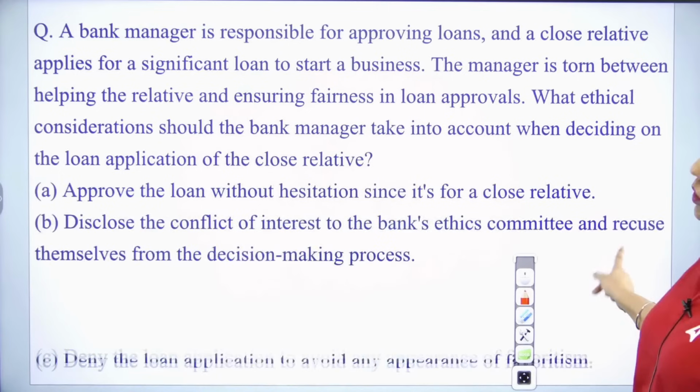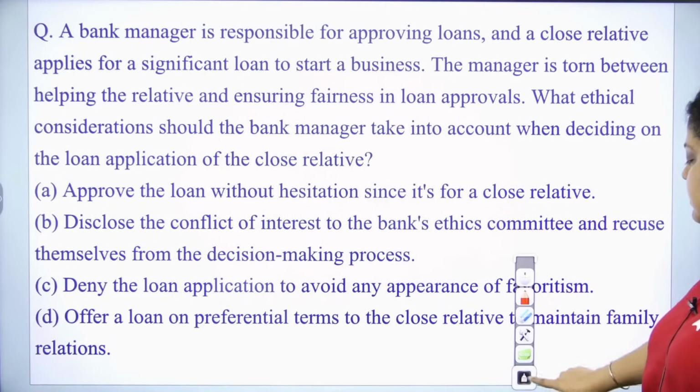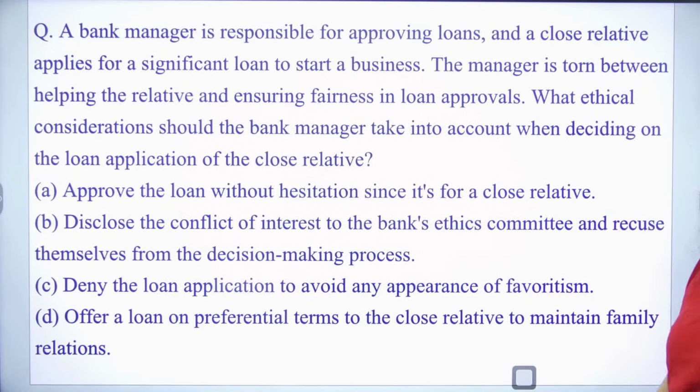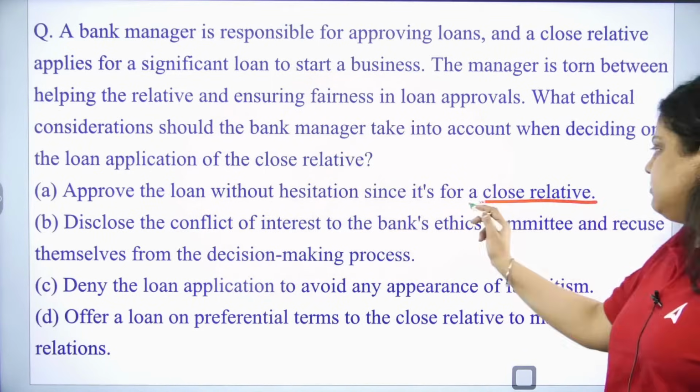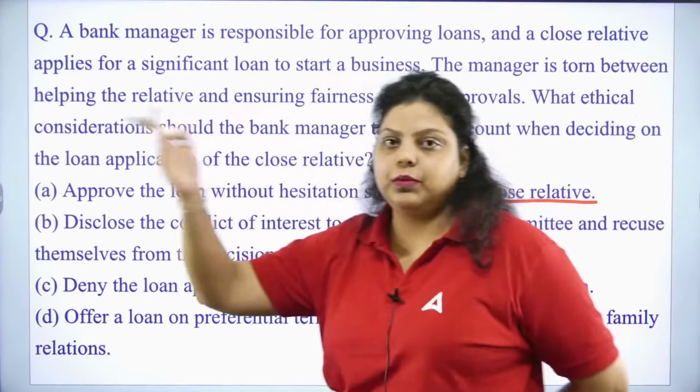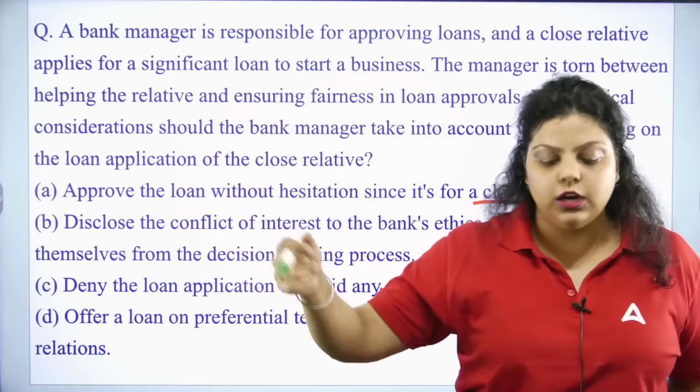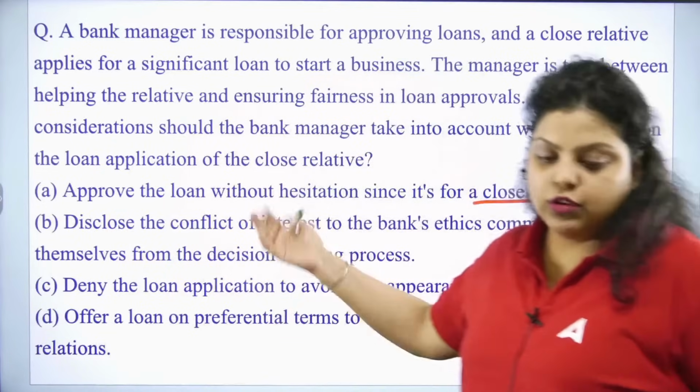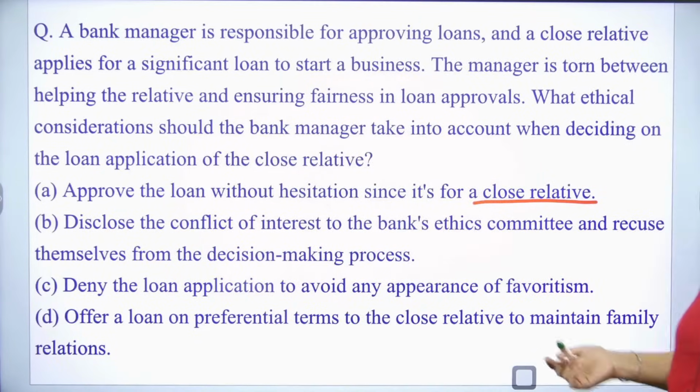So, let me know what ethical consideration should be taken by the bank employee. First: approve the loan without hesitation since it's a close relative. Like it's your brother, your brother-in-law, your sister, your father-in-law, your father, whatever the relation is.